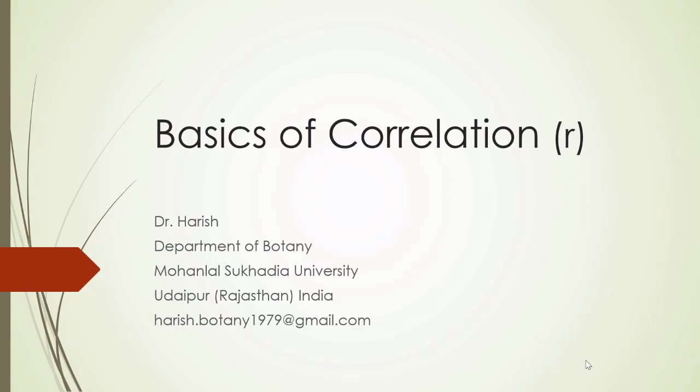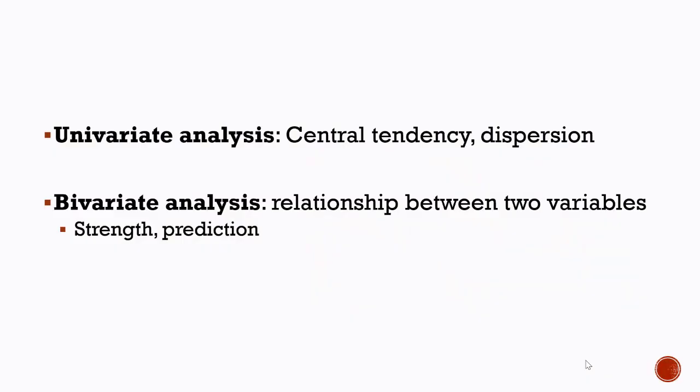Dear students, let's understand one more topic of statistical analysis, that is correlation. As you know that mean, median and mode are based upon one type of variable. Such type of statistical analysis are known as univariate analysis. However, there are certain statistical analysis which are based upon two variables. Such type of analysis are known as bivariate analysis.